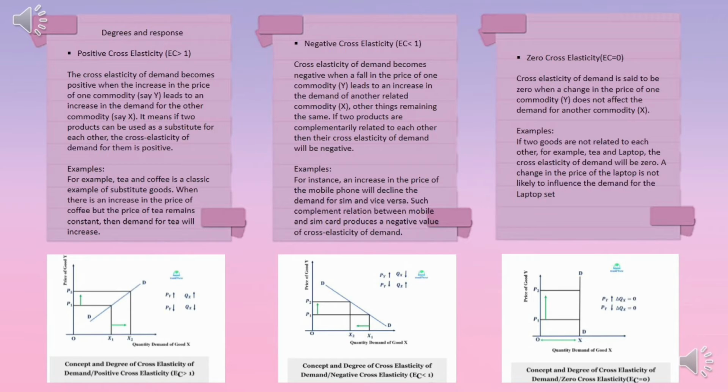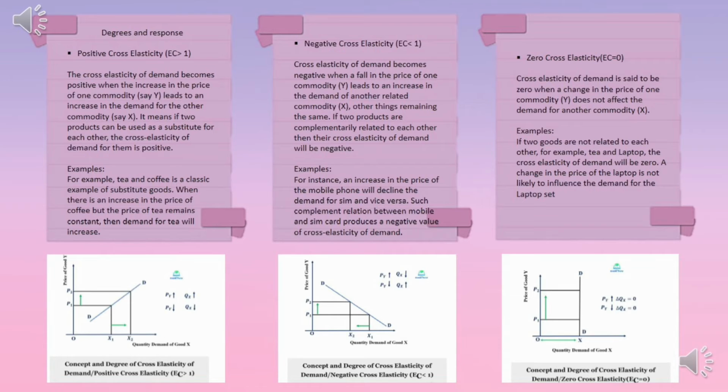When there is an increase in the price of coffee but the price of tea remains constant, then demand for tea will increase. Next, negative cross-elasticity. Cross-elasticity of demand becomes negative when a fall in the price of one commodity leads to an increase in the demand of another related commodity, other things remaining the same.